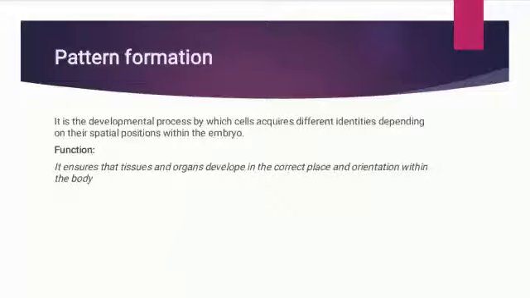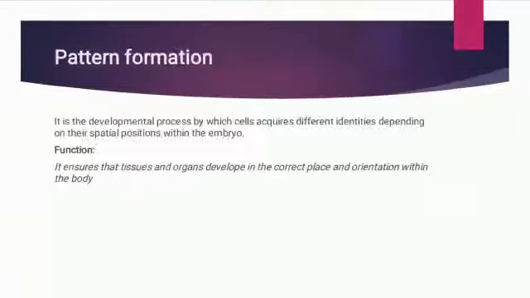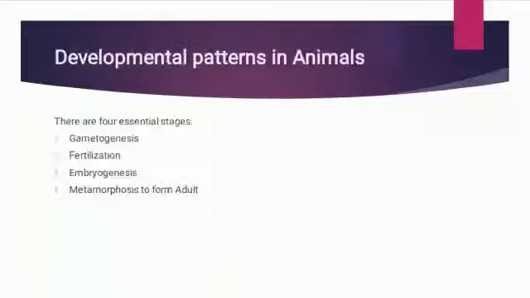Pattern formation. It is the developmental process by which cells acquire different identities depending on their spatial positions within the embryo. The function of pattern formation is to ensure that tissues and organs develop in the correct place and orientation within the body.